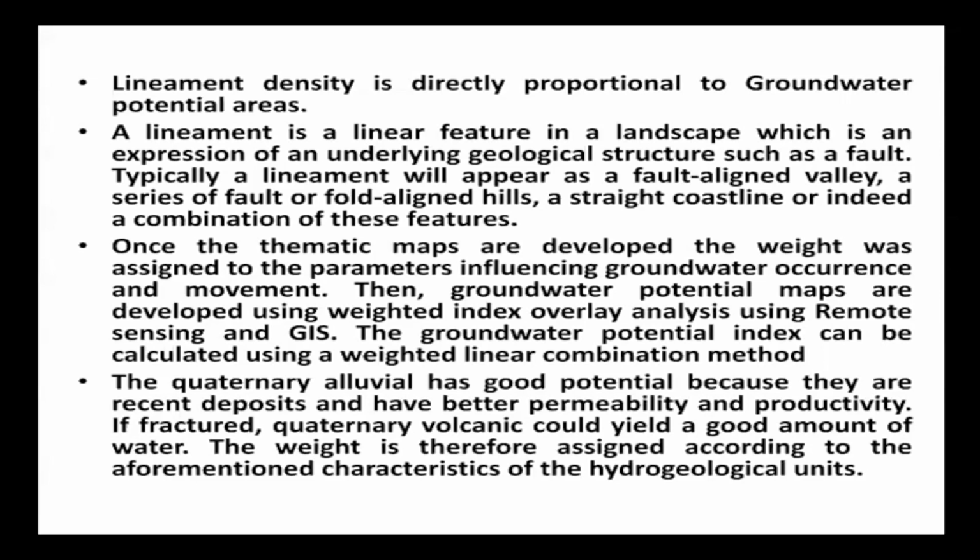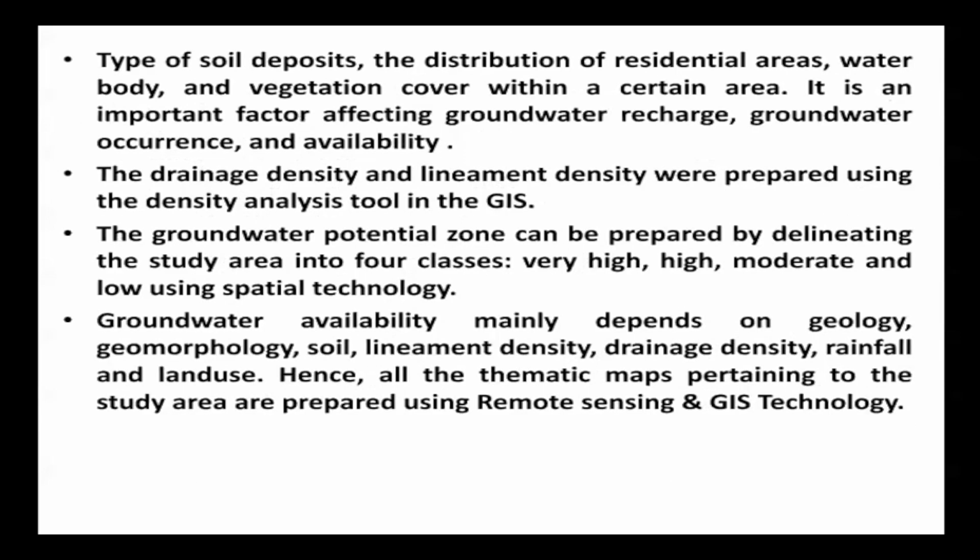The weight is therefore assigned according to the aforementioned characteristics of the hydrogeological units. Types of soil deposits, the distribution of residential areas, water bodies, and vegetation cover within a certain area, especially the natural vegetation, are important factors affecting groundwater recharge, groundwater occurrence, and availability.